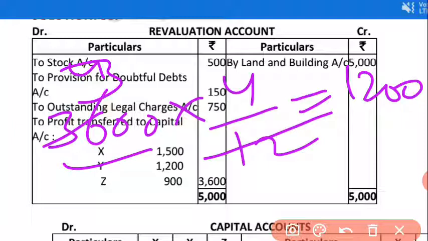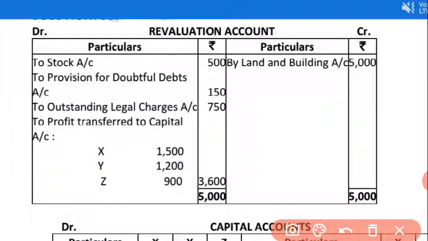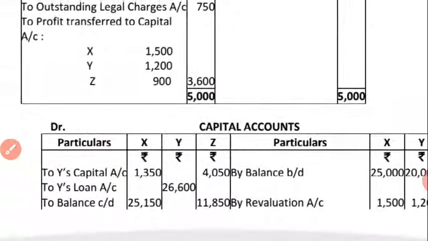So here I have written Y's share. Okay, then after that 3 3s are 900, so here I have written 900 in front of Z. Okay, so everybody has got this revaluation. So move forward to the capital account.